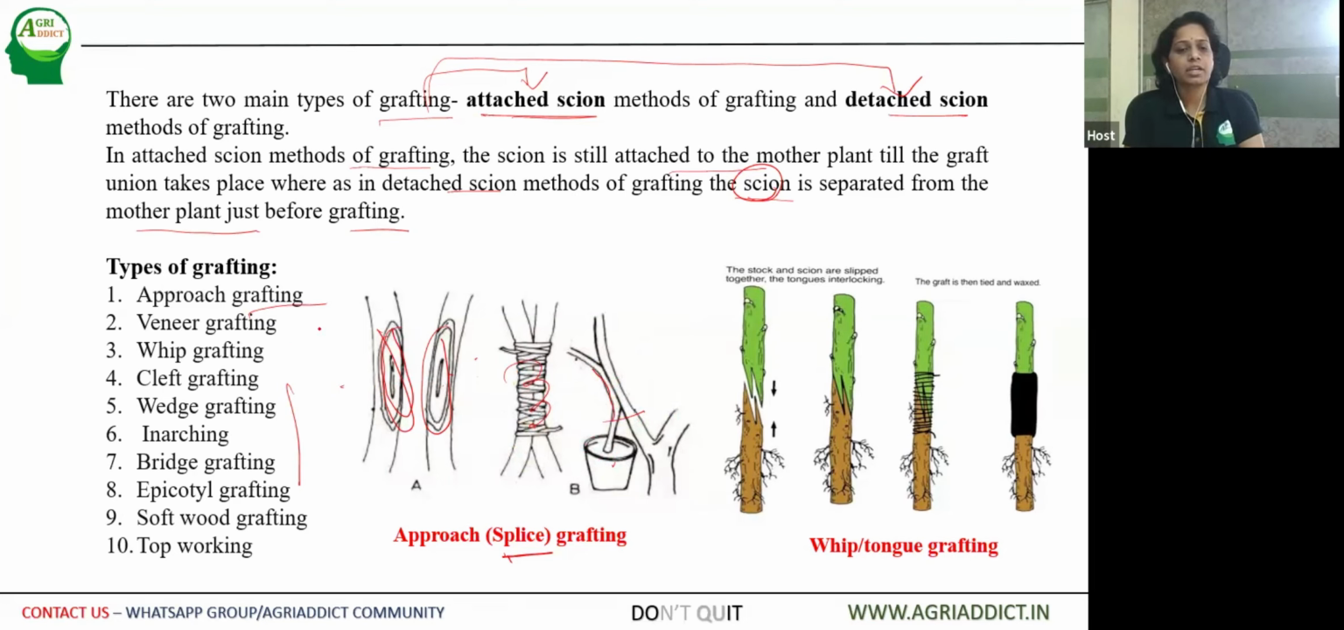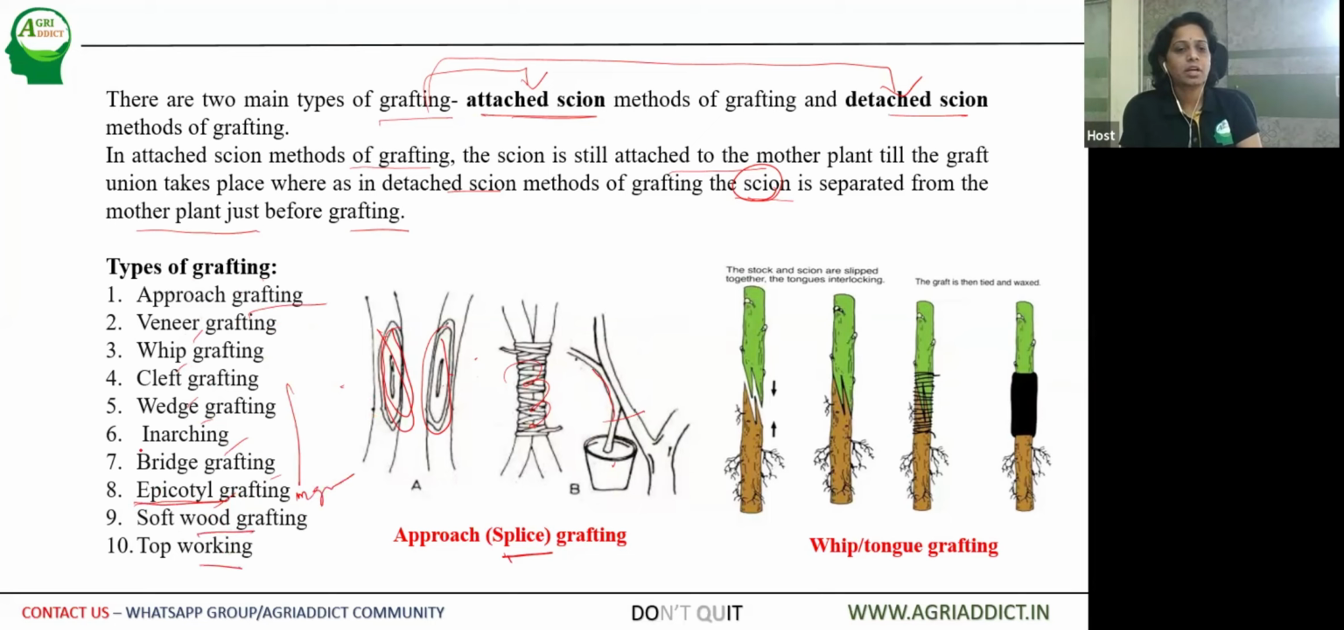I can give the examples also later on. Here you can see the different types of grafting: approach, veneer, whip, cleft, wedge grafting, inarching, bridge grafting, and epicotyl grafting. So there is grafting on the cotyledons of some of the fruit crops. Epicotyl grafting is also important in case of mango. Then there are softwood grafting and top working.